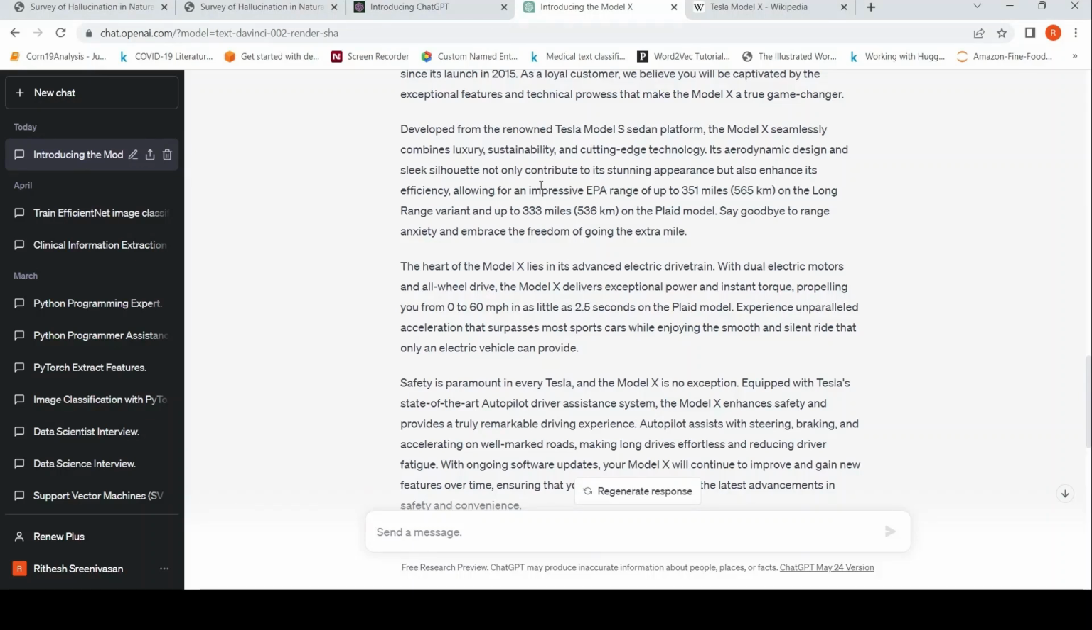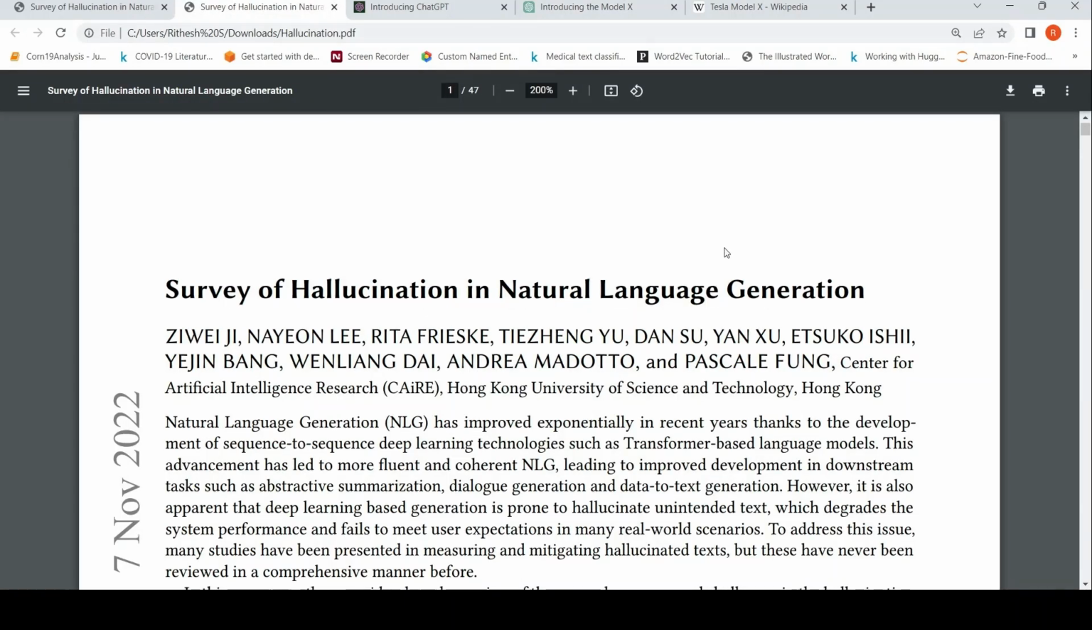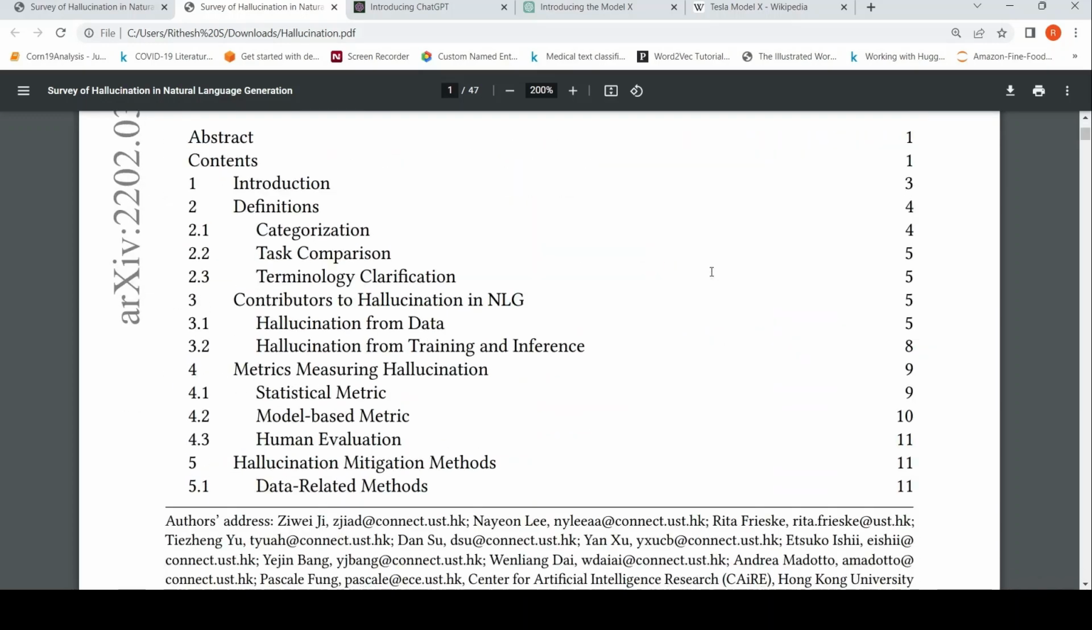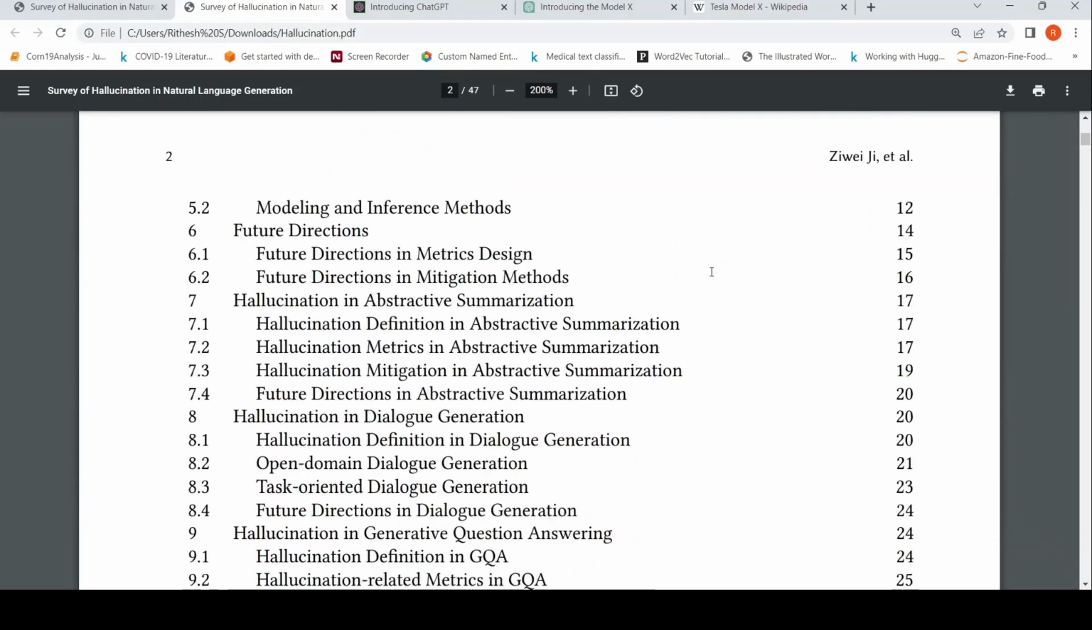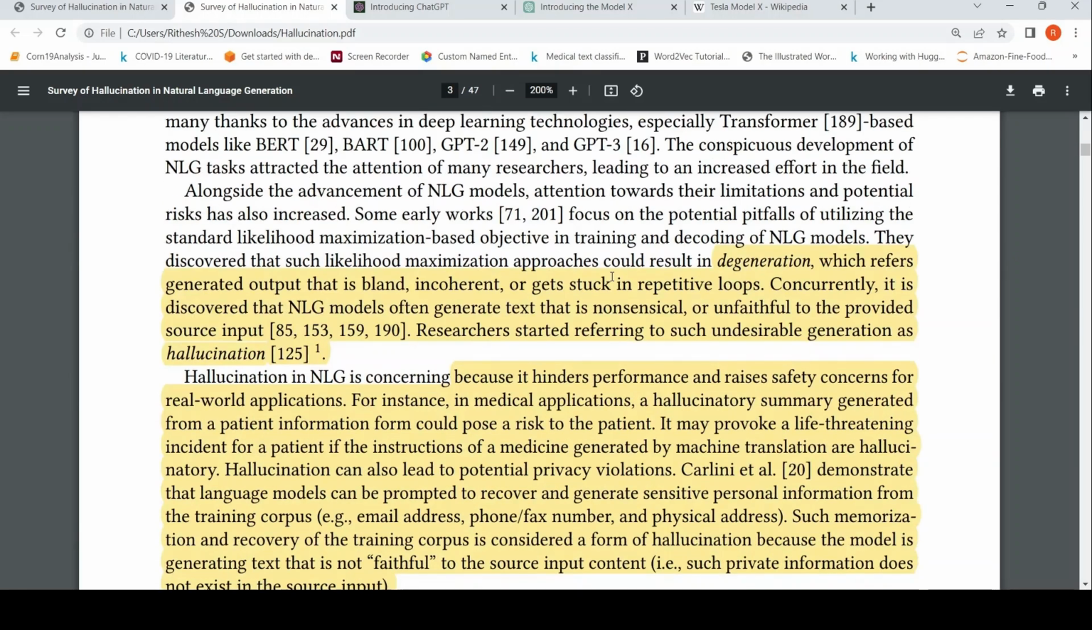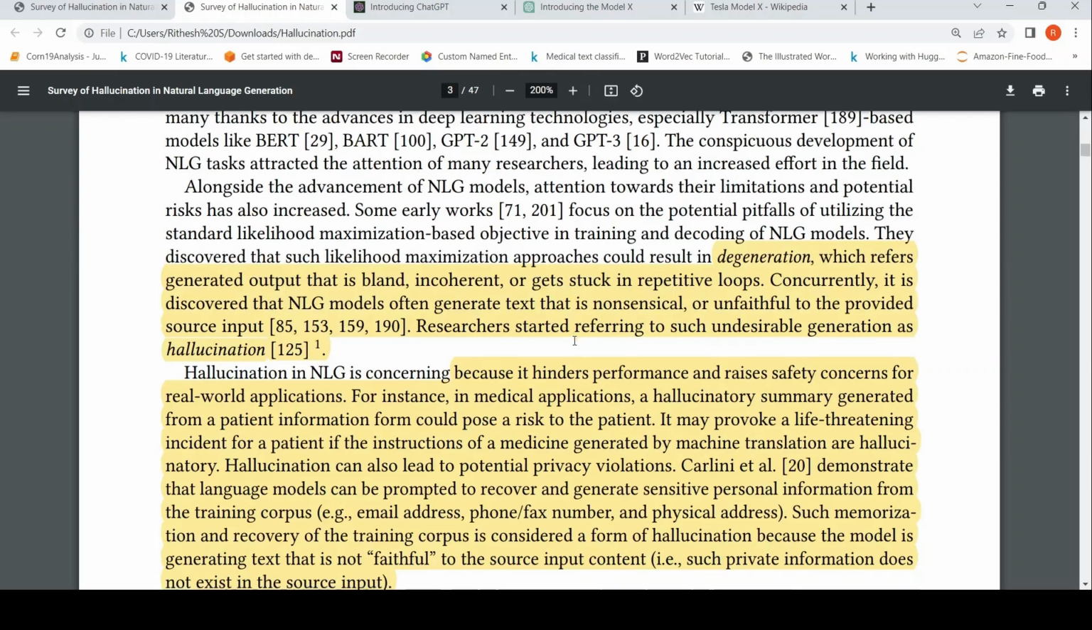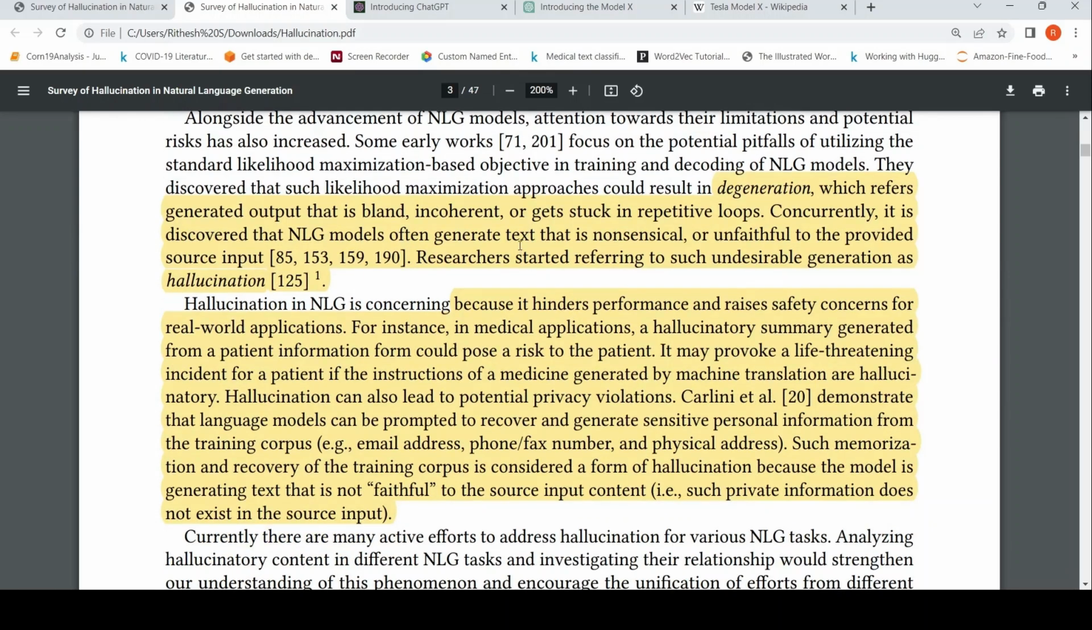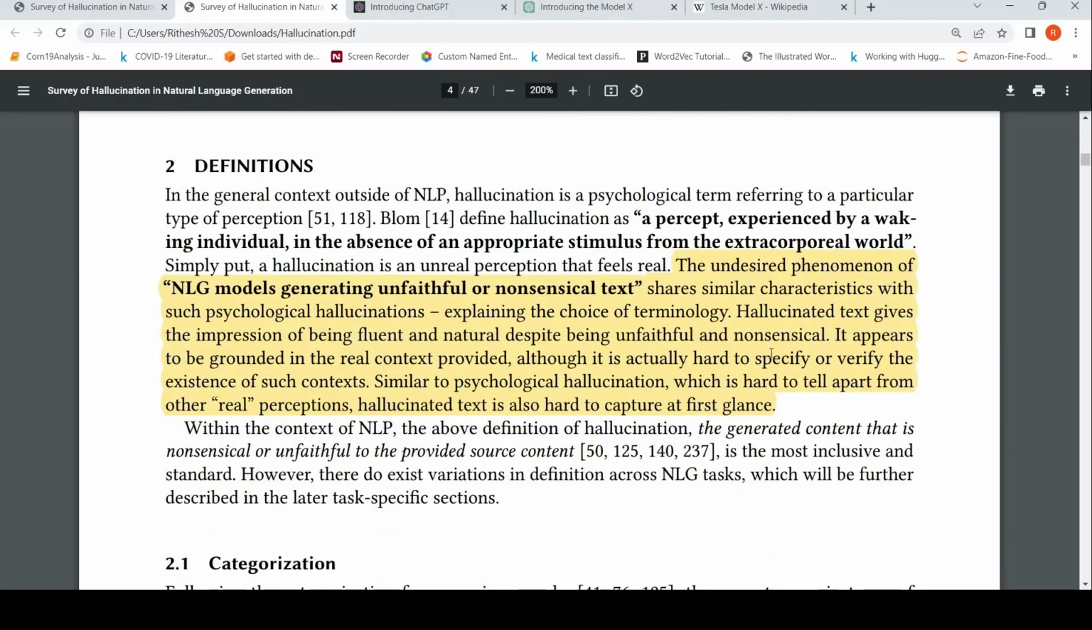You might have heard the term hallucination in large language models like ChatGPT and Google Bard. So what is actually the concept of hallucination? In natural language processing or in large language models, hallucination refers to generated text being nonsensical or unfaithful to the provided source input. So hallucination means natural language generation models generating unfaithful or nonsensical text.